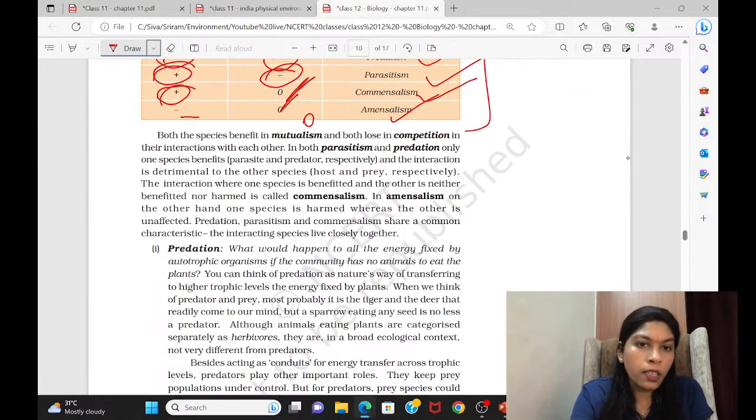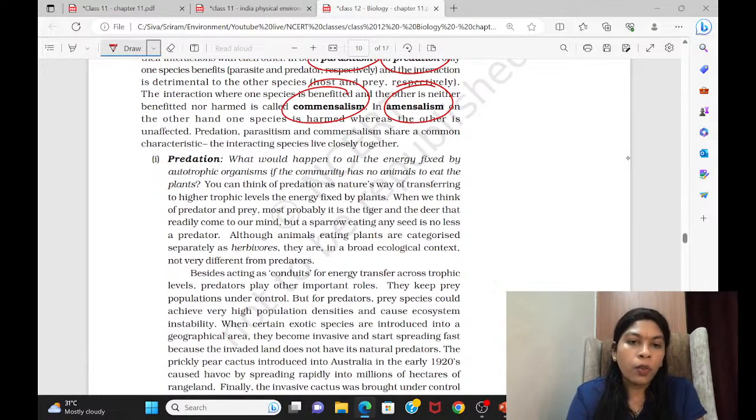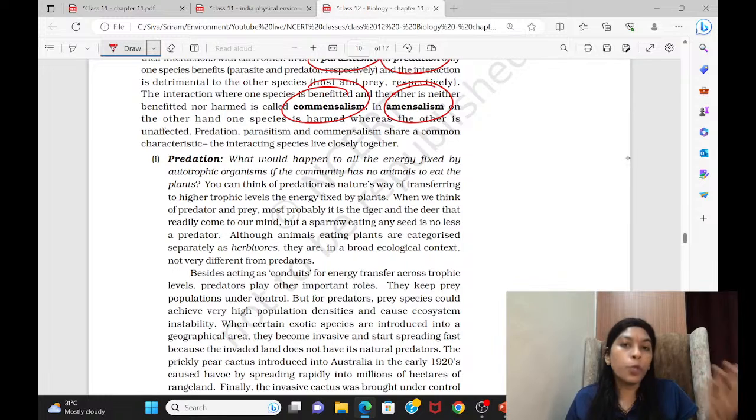So they have described it. See, what does mutualism mean? What does competition mean? What does parasitism mean? Predation, commensalism, amensalism, they have described it. They started with predation. What is predation? One eating the other, completely killing it, eating it. That is called predation. That is the food chain.